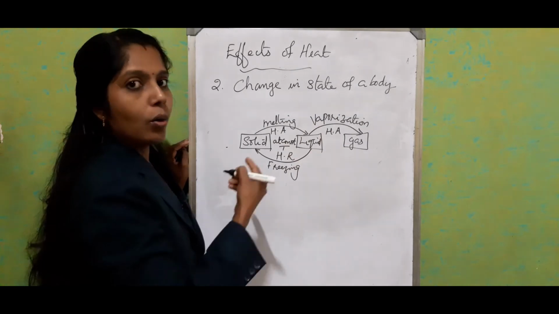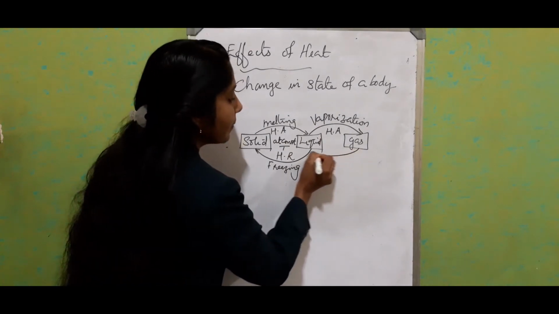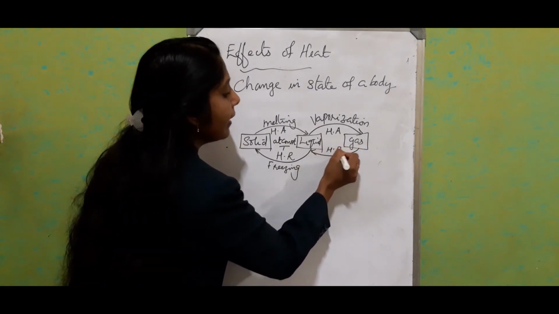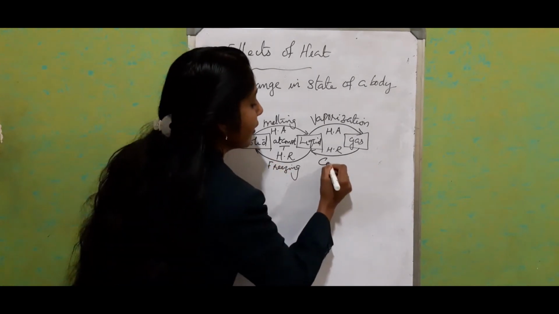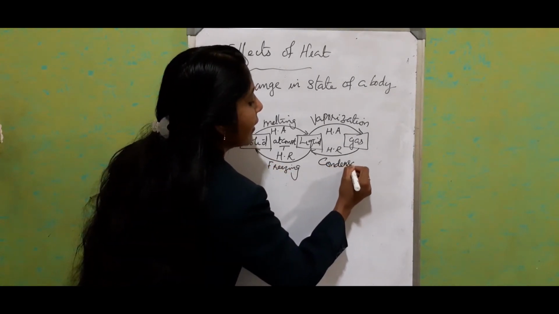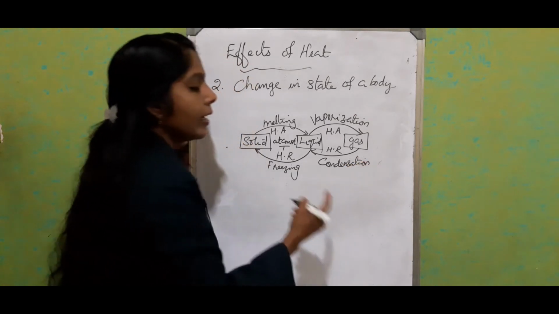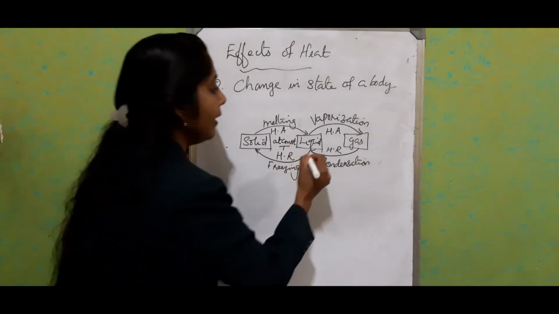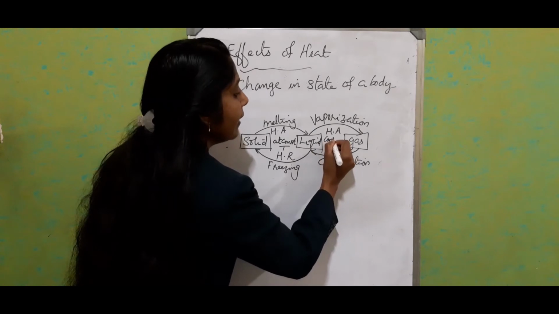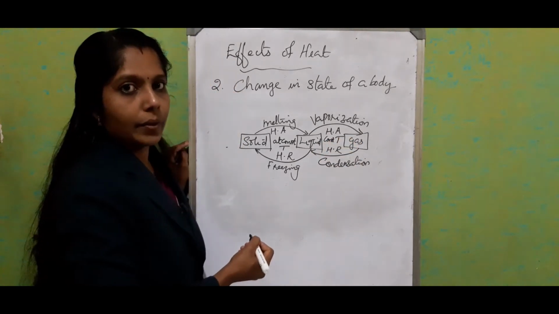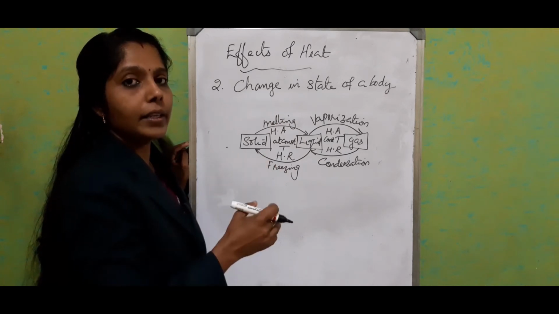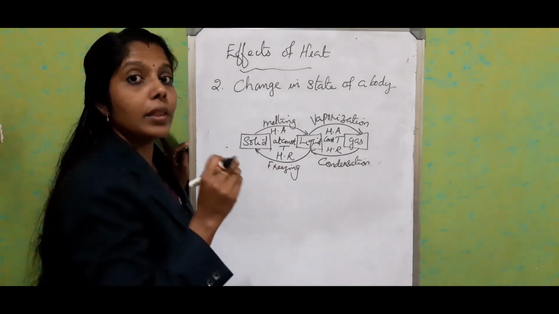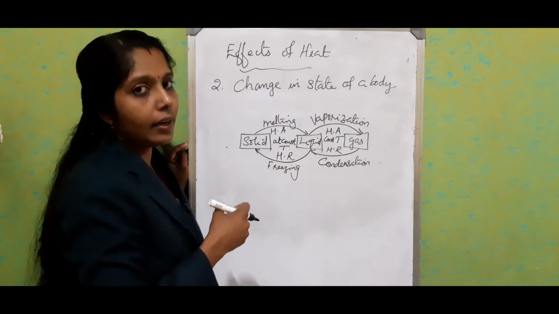Now, gas to liquid, heat energy rejected, and that is called condensation. This also happens at a constant temperature. So all the phase changes happen at a constant temperature, or you have to mention without lowering or increasing the temperature.